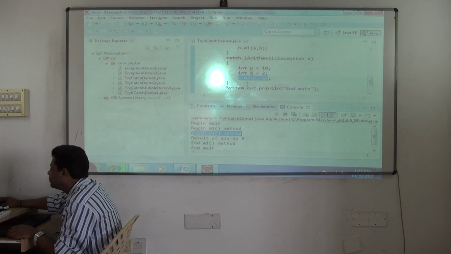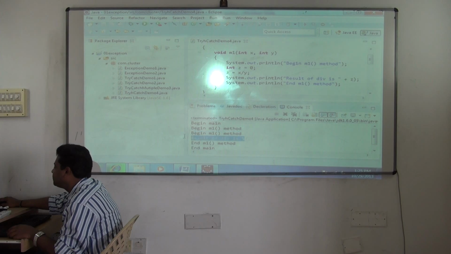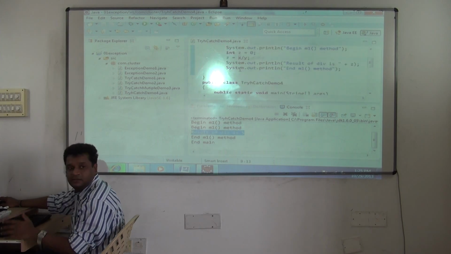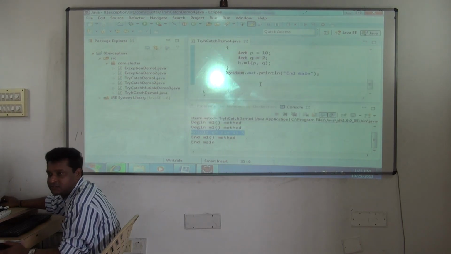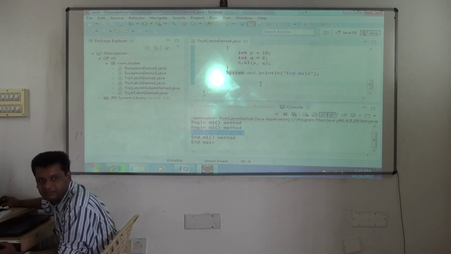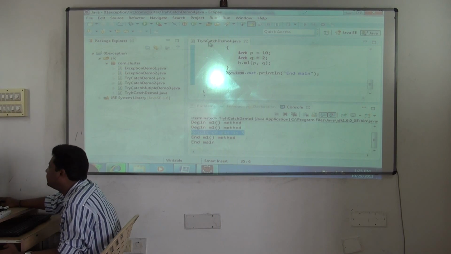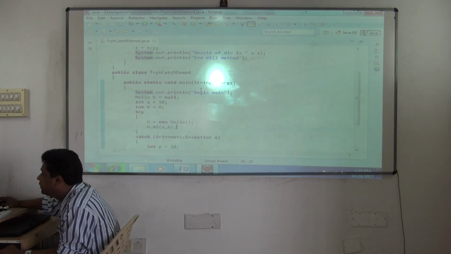Again, because you're re-invoking the method with proper values, it will execute and it will print result of division is 5. Then after that, end of M1 also is executed. Why? Because no exception occurred. And then control will come to main and completes the main also. So this is the best way of fixing the error. Instead of fixing it in the same method, fix it in the caller. Are you clear? Any questions here?